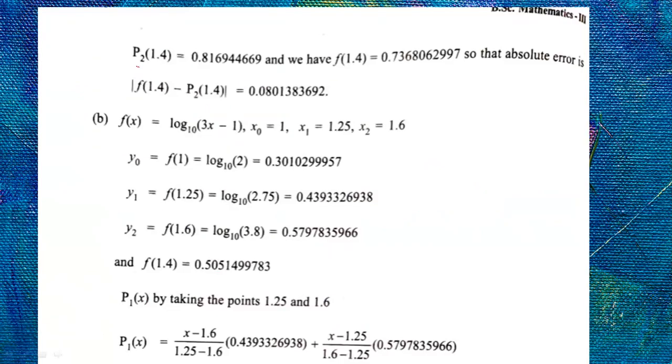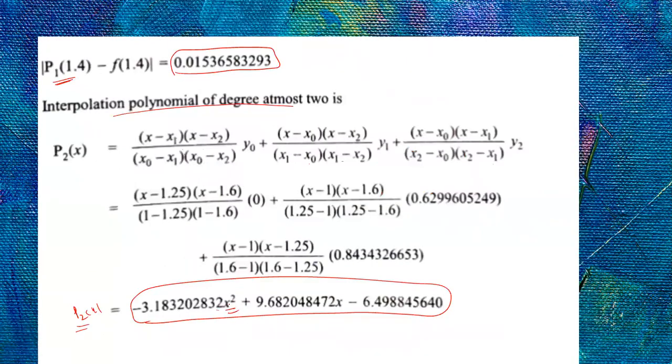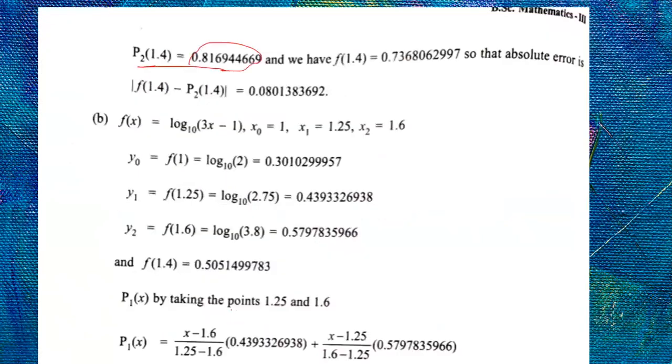So P2 of 1.4, if you substitute it, you will get 0.816944669. The previous polynomial, if you take the calculator and substitute x is equal to 1.4, you will get this. The difference between f of 1.4 and P2 of 1.4 is this 0. This is the error term. This is about the second degree polynomial.